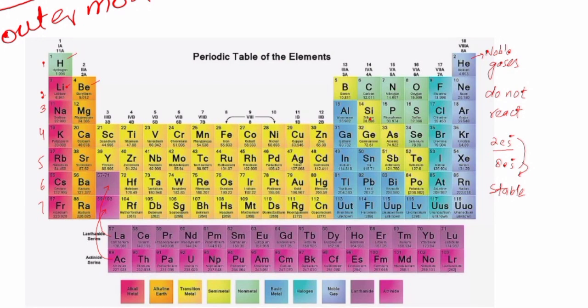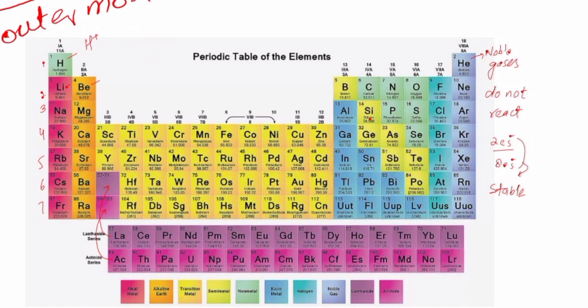So hydrogen loses one electron, so it becomes H plus. Lithium has 3 electrons, 2 and 1. To become 8, it needs 7, so it's very difficult. So it loses this one as well, and in this way its outermost shell becomes a duplet.